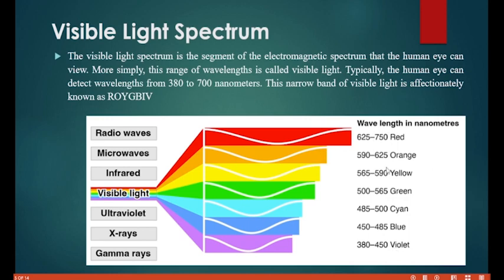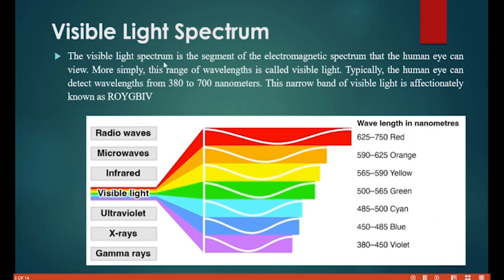The range goes from 380 to 700 nanometers. Yes, nanometers. You know the wavelength is actually in meters, but this one is in nanometers, that's times 10 to the power minus 9. So from 380 to 700 nanometers. For the violet, it is 380 to 450. For the blue, 450 to 485 nanometers. Those are their wavelengths. So this is the only part of the electromagnetic spectrum that we can see, and it is called the visible light, just as it is.